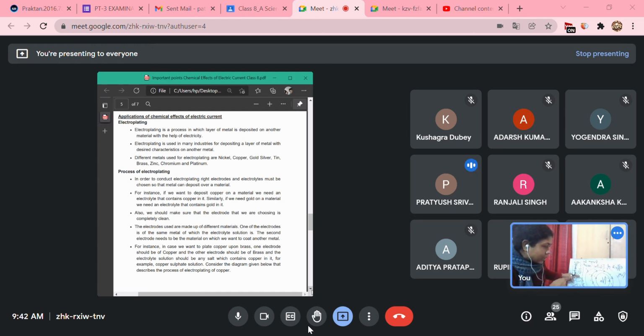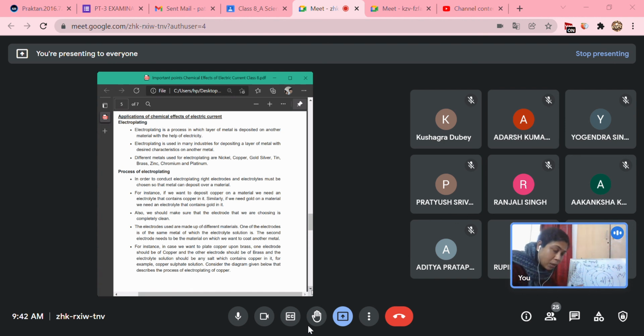This Ag+ present in the solution will move to the cathode and get deposited, and an equal amount of Ag+ will be released from the anode into the solution, because in this process the amount of positive and negative charge in the electrolyte should be the same.